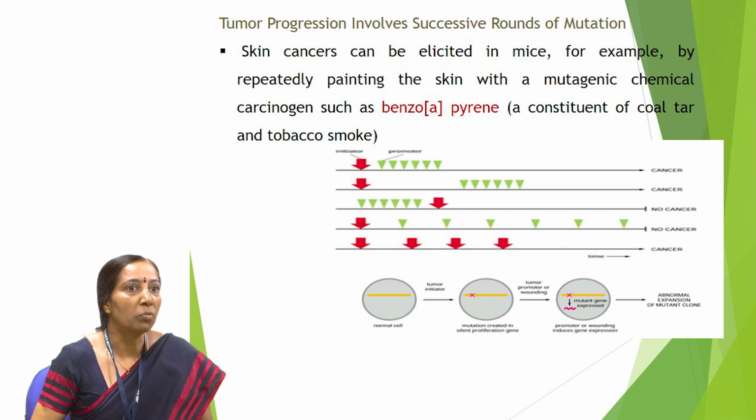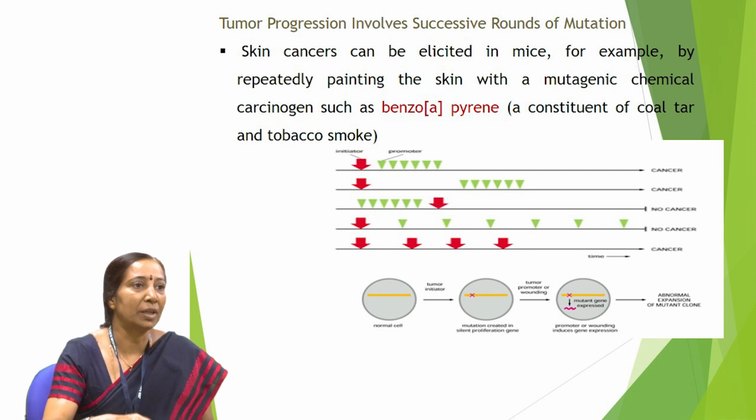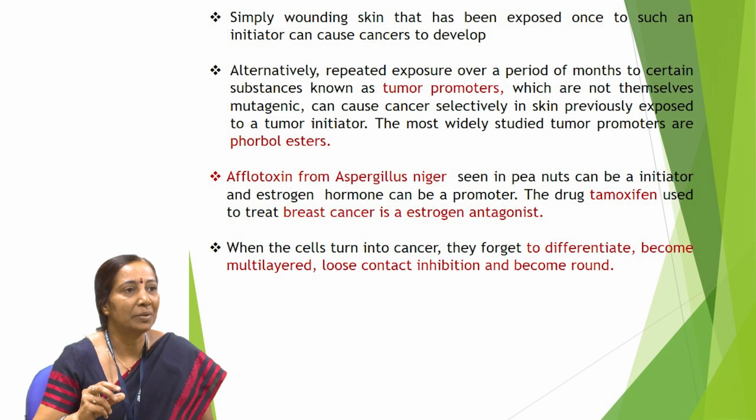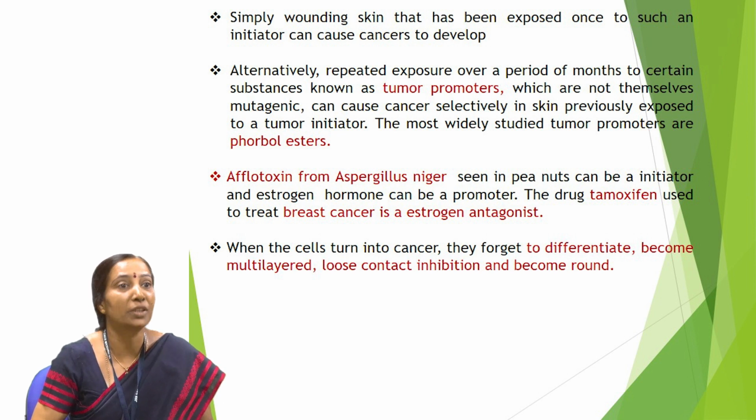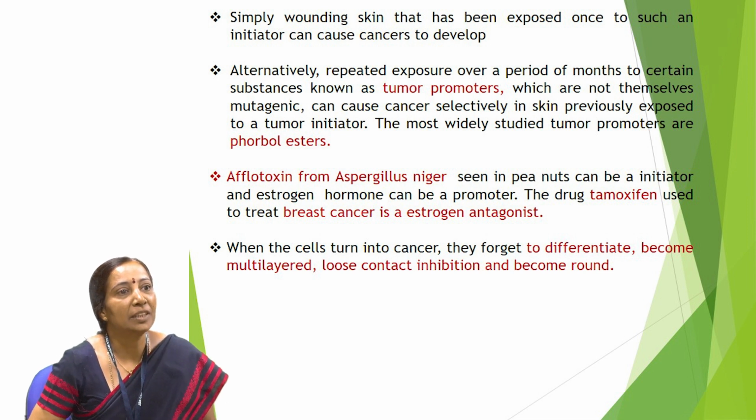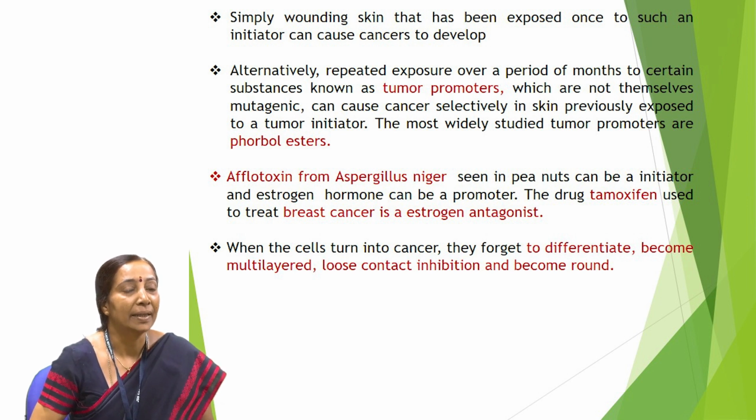It may be phorbol esters, or, for example, when we eat chitranna or puliyogare where we put peanuts, sometimes the peanuts taste bitter, and that bitterness is because of the growth of fungi which produce aflatoxin, and these aflatoxins behave like promoters of cancer. Even the application of lipsticks, which mainly contain pro-estrogenic compounds and heavy metals like lead, may promote cancer.